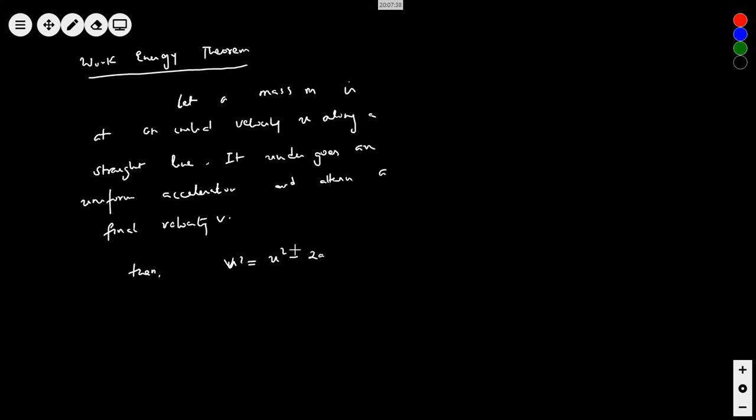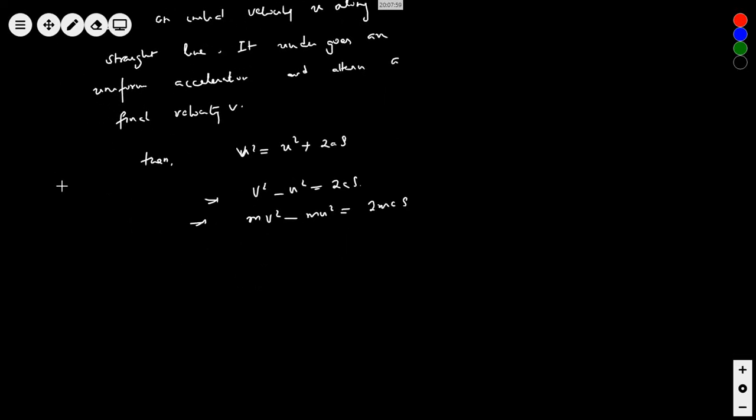What was the relation? I'm forgetting. v square minus u square equals 2as. Can I multiply it by mass? mv square minus mu square is equal to 2mas. Can I write that? Yes, sir.